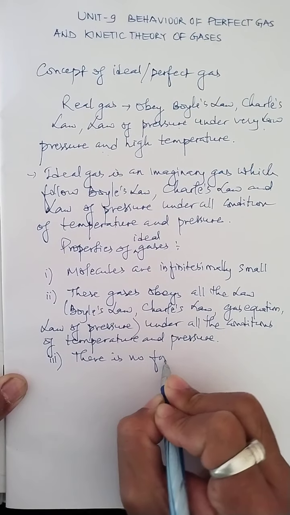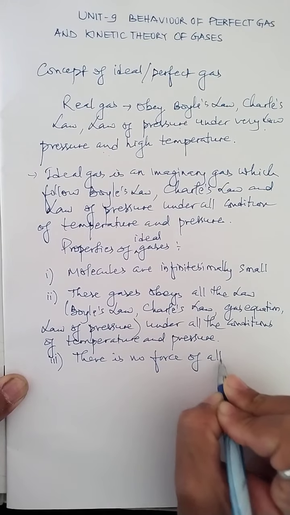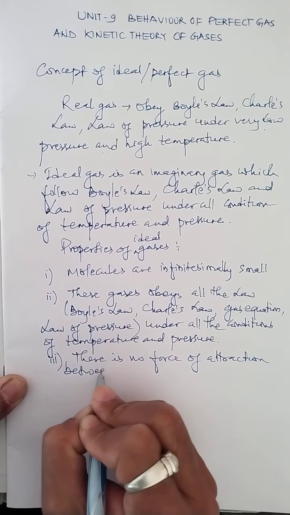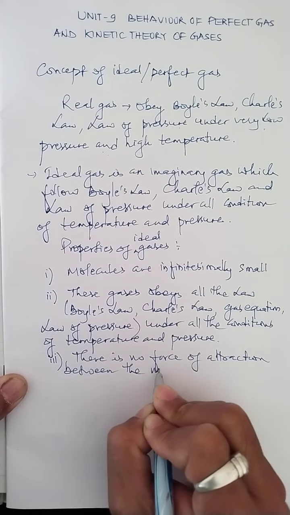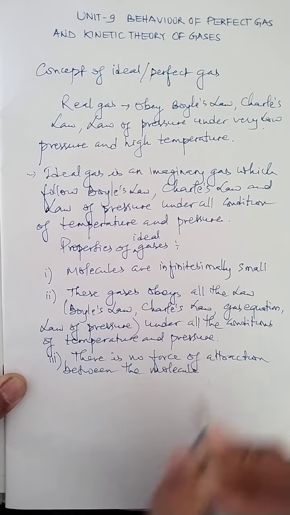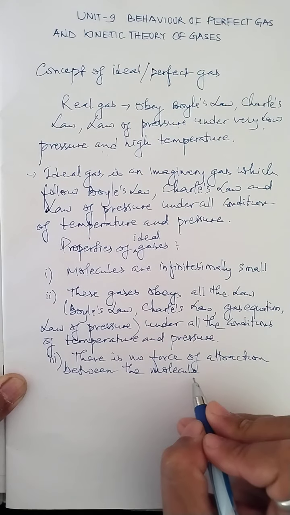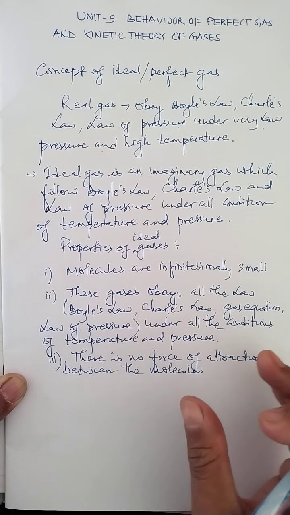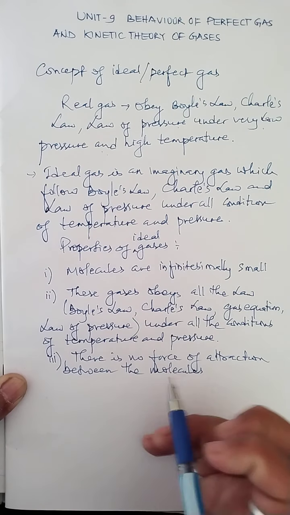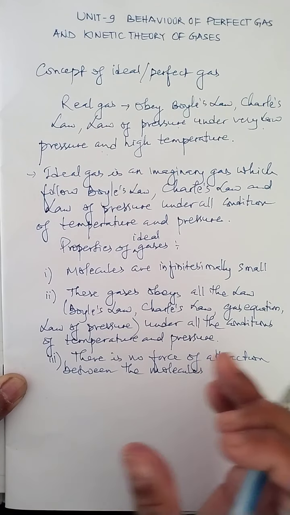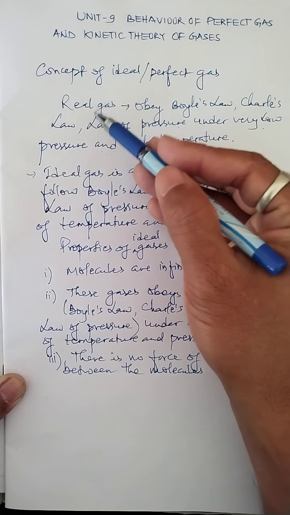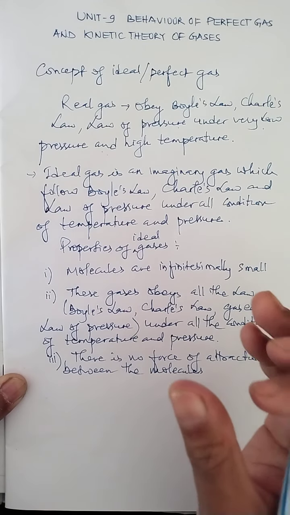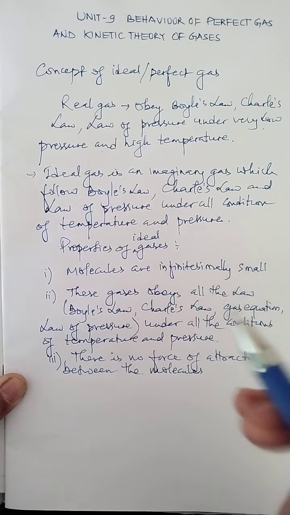We have already considered that the molecules are very, very small in size, and these molecules are very far away from each other, so there is no force of attraction exerted between them. Whereas in real gases, molecules are separated from each other, but a very negligible force of attraction is exerted between the molecules.